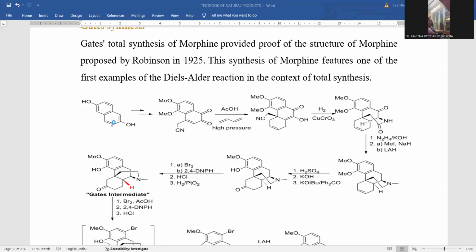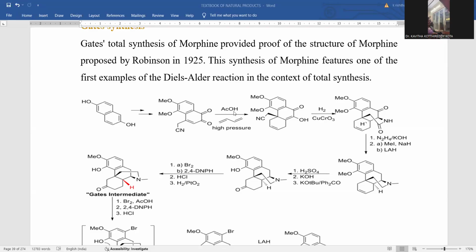Later on, wherever this double bond is present, which is unaffected, let me introduce methylation followed by nitrylation, so that methyl cyanide functionality is introduced over this olefinic double bond carbon atom. So this is the way Gates total synthesis for the morphine is proceeded. We got this bicyclic system with the dimethoxy and diketonic functionalities.